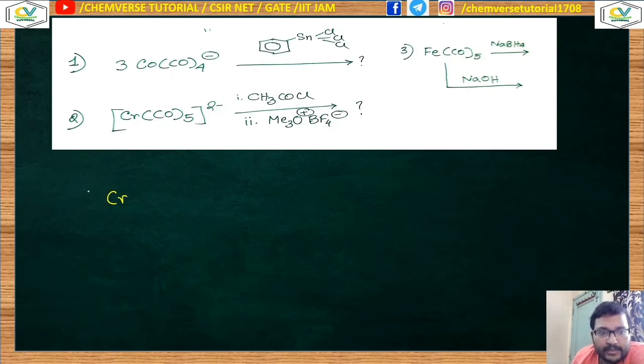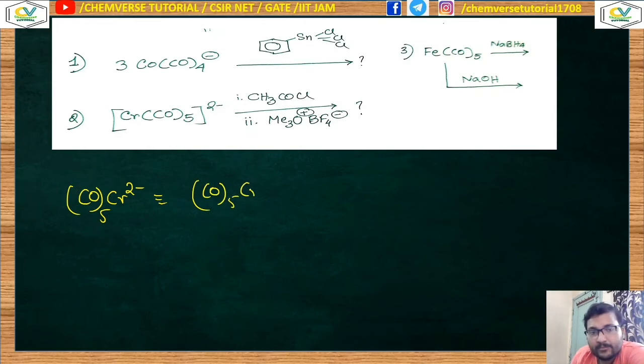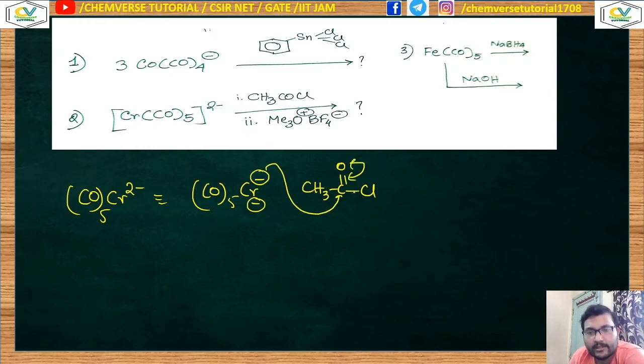Over here, what you can think, that is Cr(CO)5 2 minus. Over here it is 2 minus. So I can draw it in this way. For your simplicity, I am drawing 2 negative charge over here. Now CH3COCl, acyl chloride, is present. Acetyl chloride is present. Now it is attacking over here. It will be O negative. It will come back to throw away the Cl minus. So it is producing this kind of acylated product.